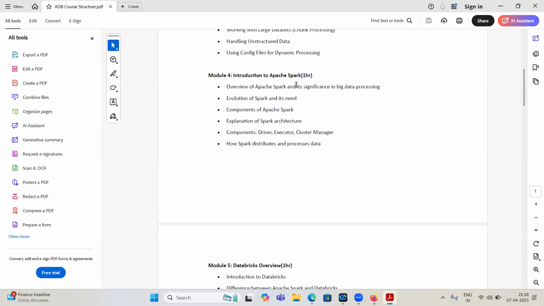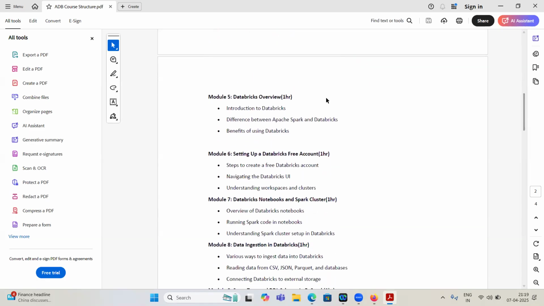Then a 1 hour session will be on Spark architecture, and why we call this new language PySpark. For the first 6 hours we discuss Python, then PySpark. What is the difference between Python and PySpark? Are both the same or not? That we will discuss. Spark architecture and Databricks architecture also we will discuss.